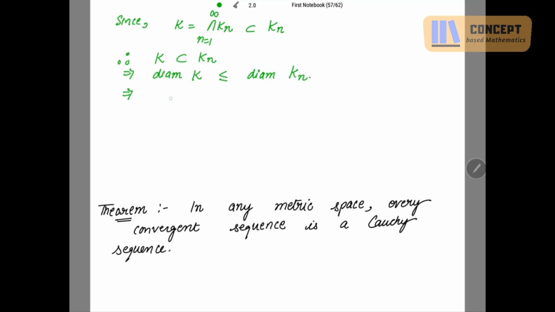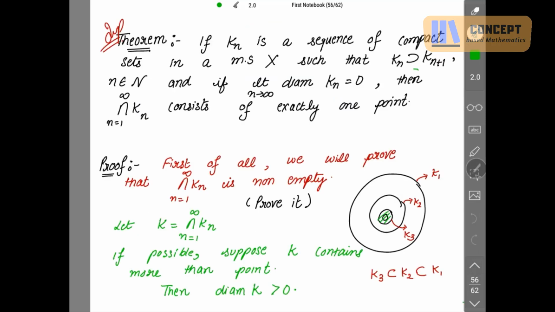So I'm writing like this. Diameter of Kn is greater than or equal to diameter of K, and this diameter of K is positive. We have mentioned here because this K contains more than 1 point, so their diameter is positive.